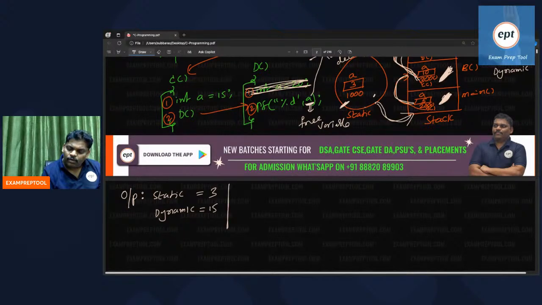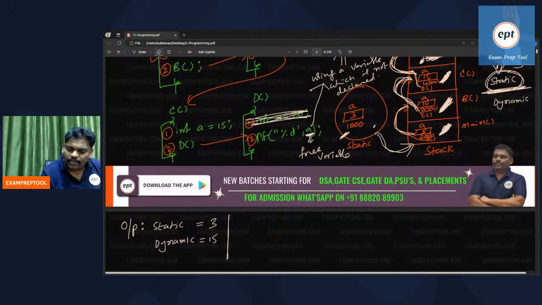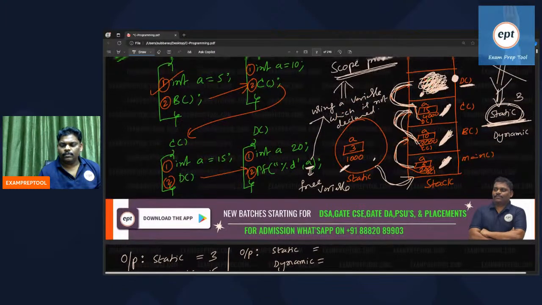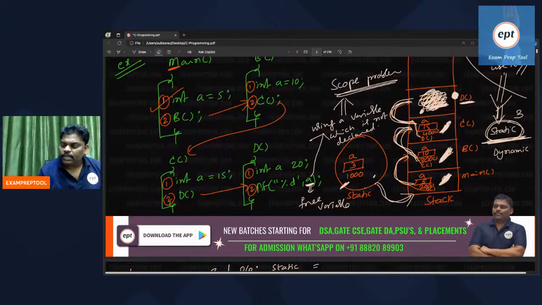Everyone observe. Write properly. What is the output of this program? Very interesting. Let me write. Everyone give the answer. What is the output now? Static, what is the answer? Dynamic, what is the answer? Static how much? Dynamic how much?